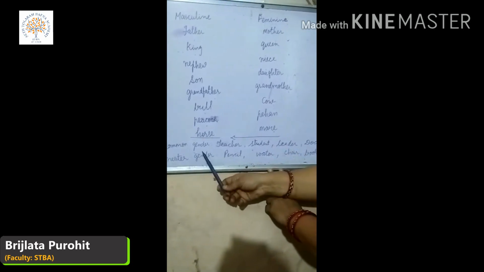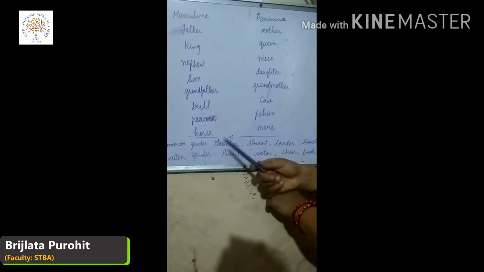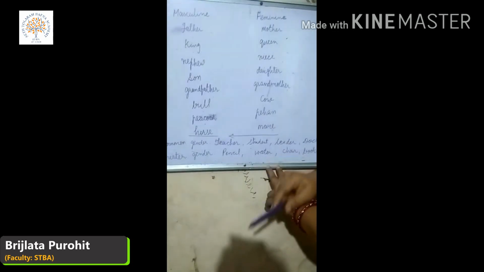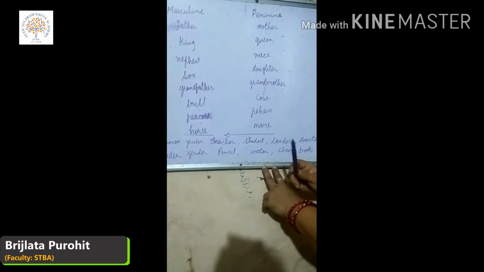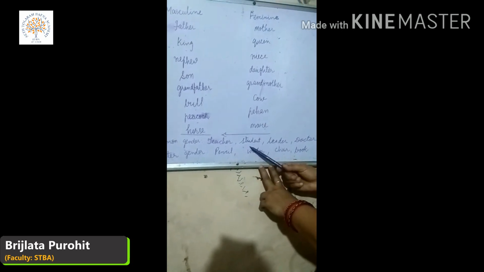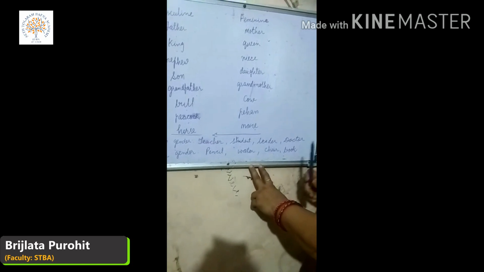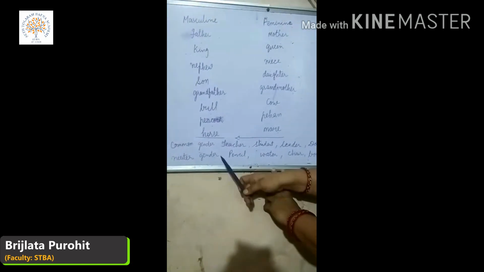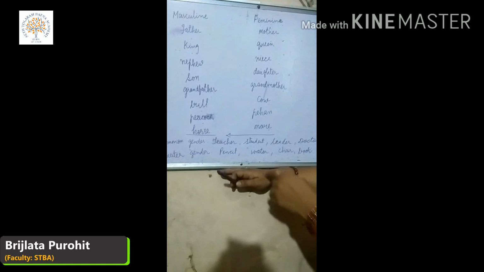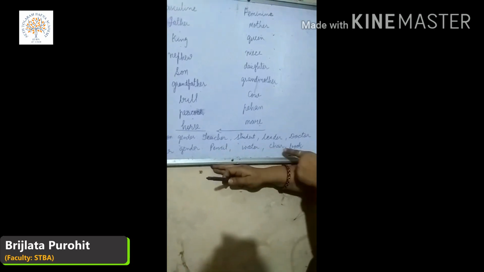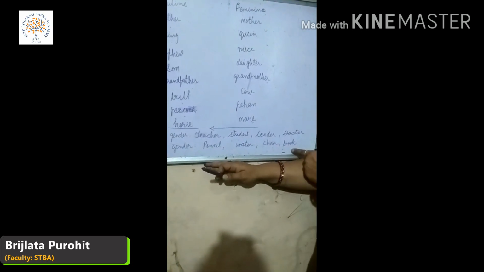Now common gender, what are the common gender? Which are common used for the masculine and feminine called common gender. For example, teacher, student, leader, doctor. Okay students. Now neuter gender, which are the non-living things: pencil, water, chair, book.